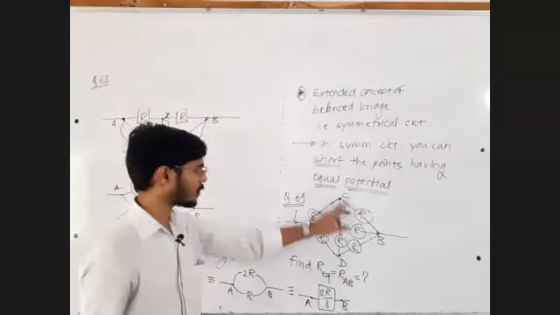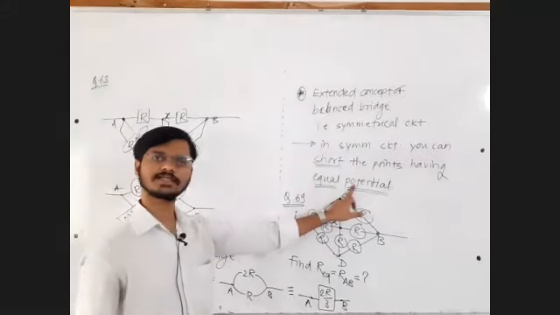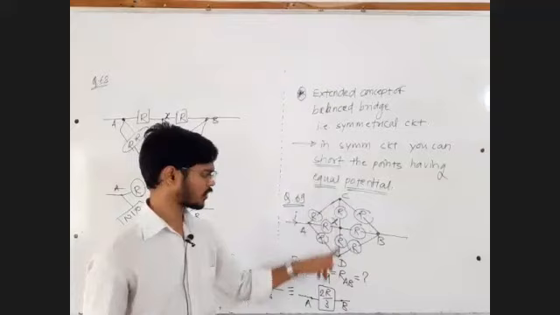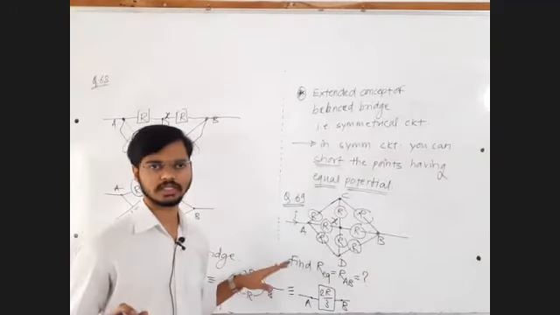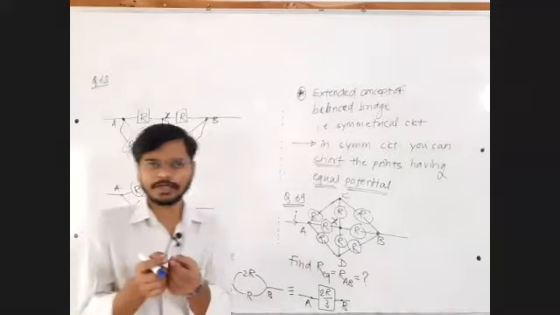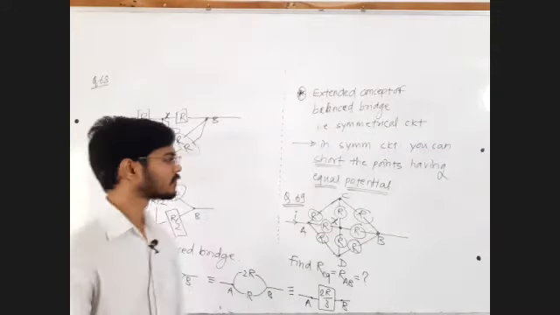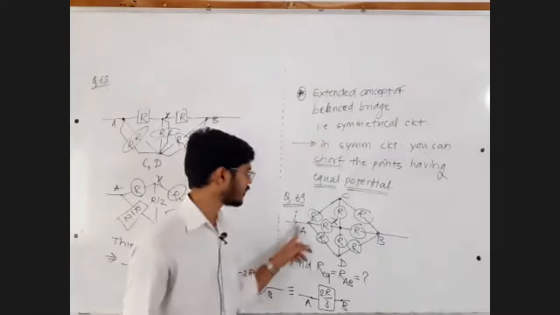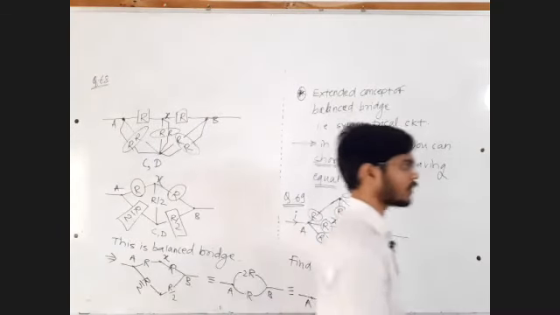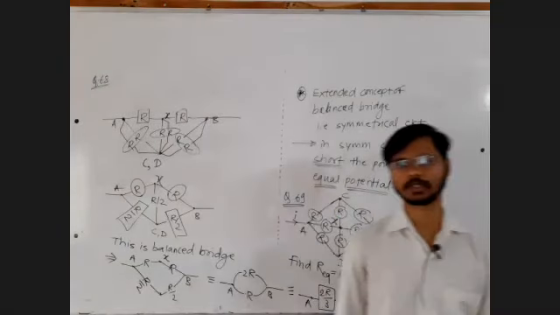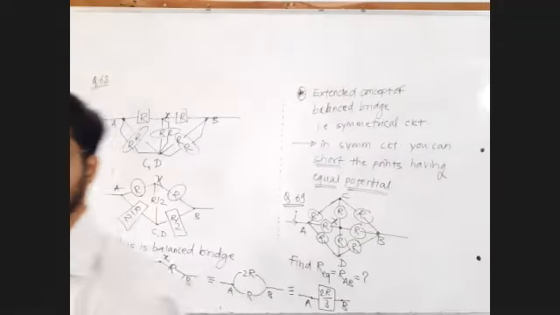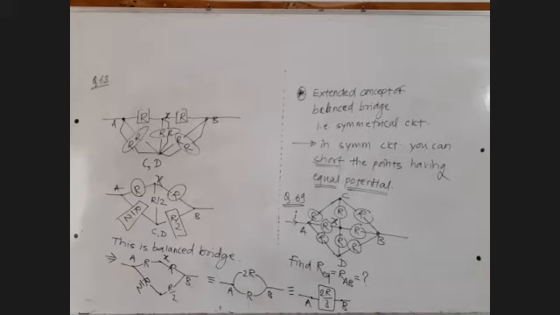While folding, equal potential points will automatically get shorted. For example, C and D have equal potential, so you can short those points. Nothing will change in the circuit if you short the equal potential points. Effectively, currents will not get modified if you short the equal potential points. Nothing will happen to the circuit. Circuit will remain intact. That's the underlying fact.